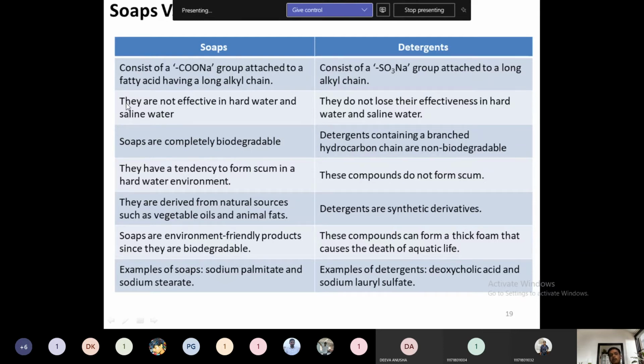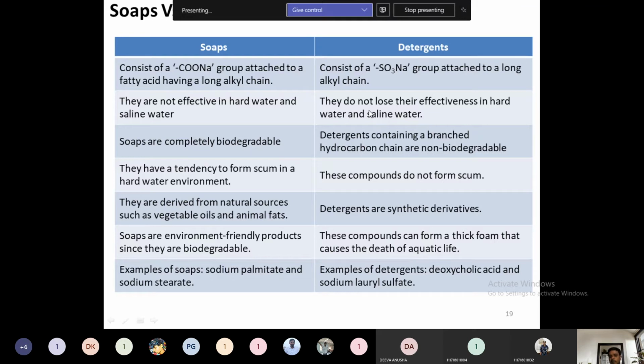R here. Okay, soaps are not effective in hard water and saline water. In the saline water, the soaps cannot act. Their action cannot be started in hard water or alkaline water. That's why we are just using them in soft water. Then detergents can effectively act in hard water and saline water also. Okay, so their effectivity will increase.